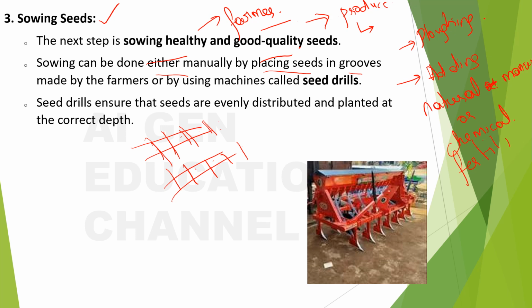This can be done either manually or using the machines called seed drills. These are called the seed drill machines. When they take it, they'll get this line, right? In this line they will put the seeds. Seed drills ensure that seeds are evenly distributed and planted at the correct depth. See, these are evenly distributed, the distance between this and this and this, everything will be the same, right? And the depth will also be the same. So this is a mechanical way. It means that we use a machine to help us with sowing the seeds.